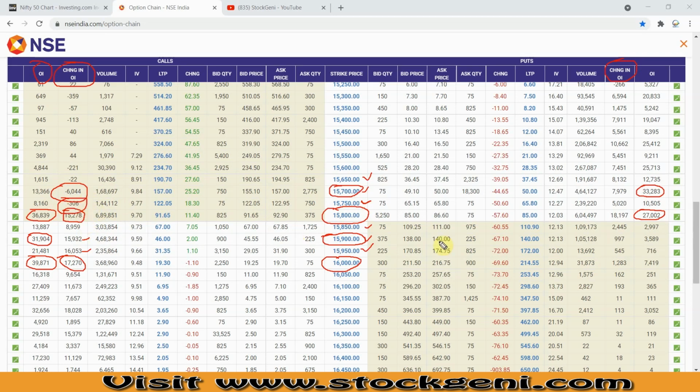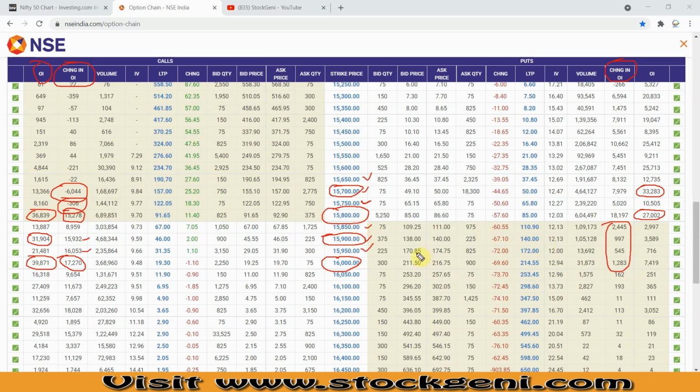And on the same side, if we look at the put side, in the money, you will see there is more addition. Though it is less, there is no short covering; there is short build up in the ITM also on the put side. So there are traders who got the confidence that Nifty will definitely go up, right? That is why they did put writing even in the ITM strike price. So that is more important to look at when you are looking at this OI data, very closely, to see what it is actually telling.